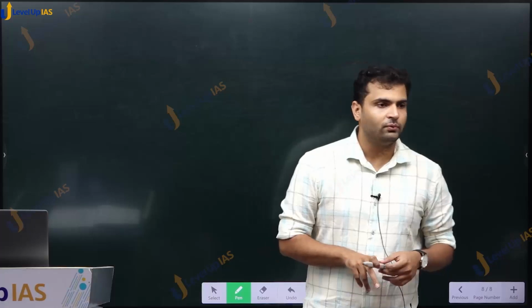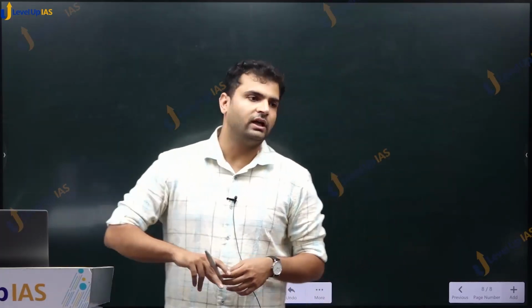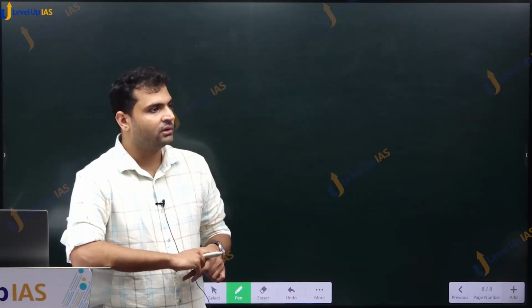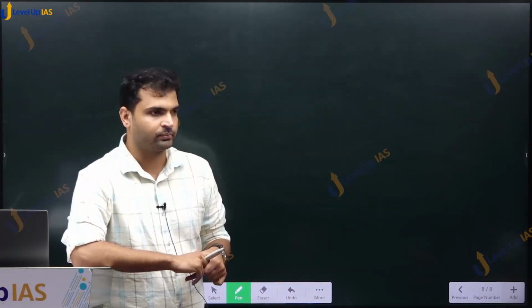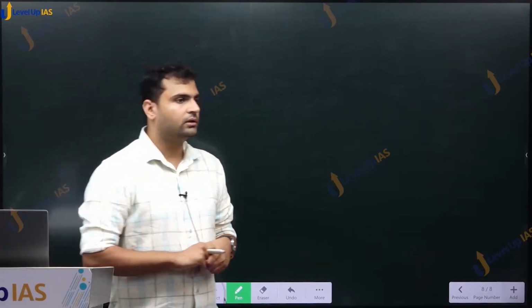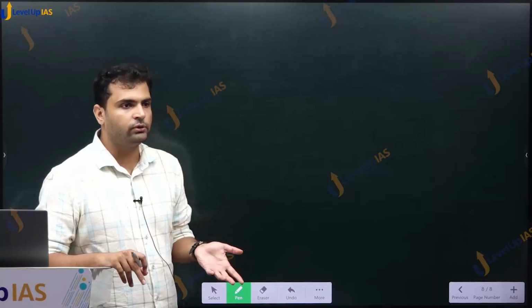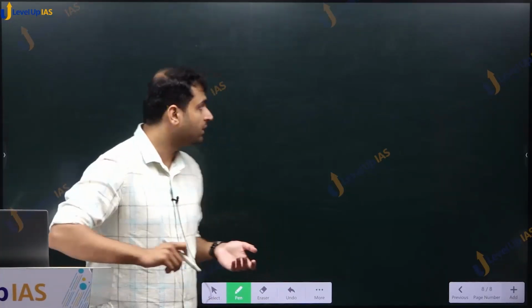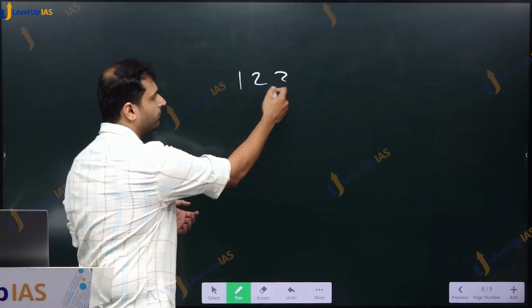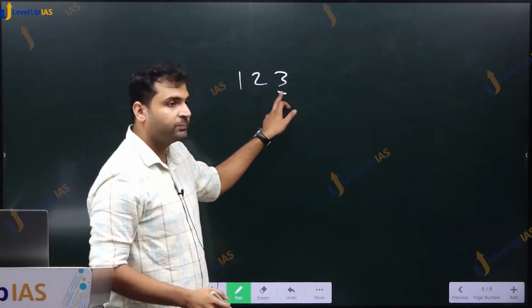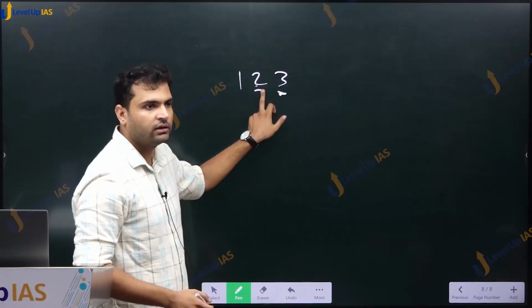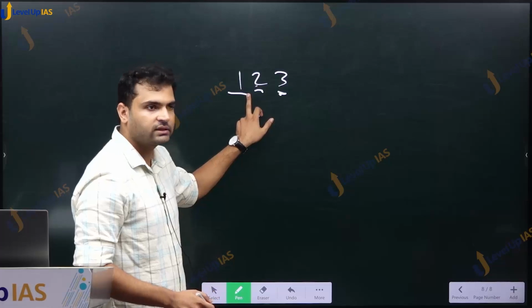Again something which you will think that it is elementary, but something which is very, very powerful when it comes to solving questions, which is next section, place value system. What do you understand by place values? Have you heard this term place values before? Right. So whenever we write any number in decimal system, for example 1, 2, 3, what is this place? Units place. This is what we call tens place. This is what we call hundreds place, and so on.